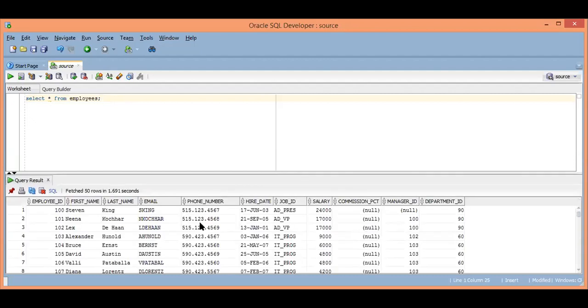Just imagine that this is our source table where the data is. In the same manner, you will receive one target table, so let me create one target table, and the target table is blank.